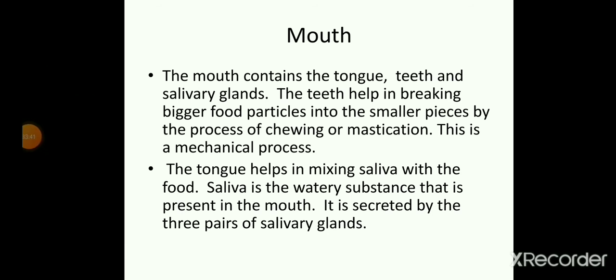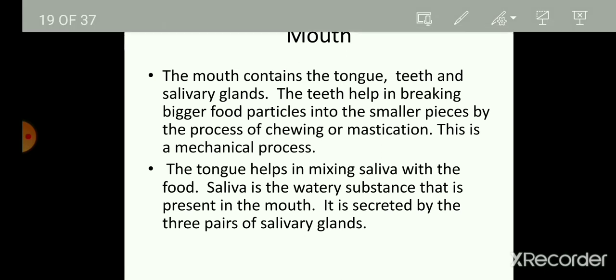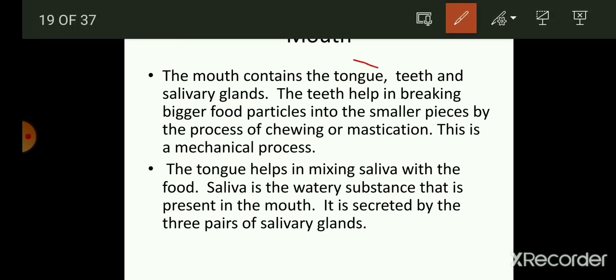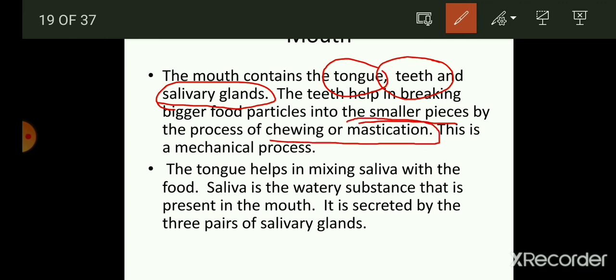The next is the mouth. This consists of the tongue, teeth and salivary glands. Our mouth has a tongue which has different taste buds, and teeth which help in chewing and grinding of foods. Thereafter we have the salivary glands. The teeth help in breaking the bigger food particles into small pieces by the process of chewing and mastication. So students, there is a new term, mastication. It means chewing of food, and this is a mechanical process.